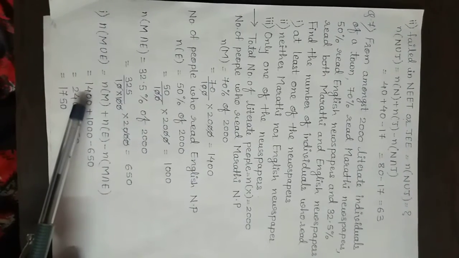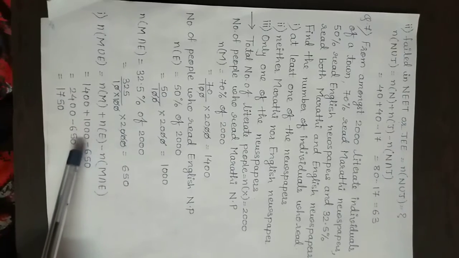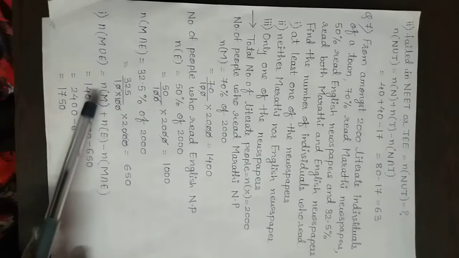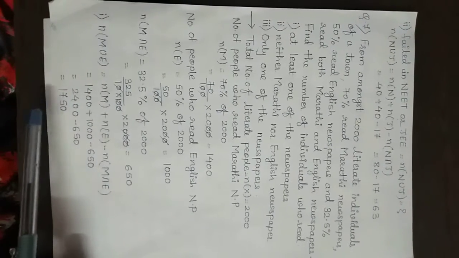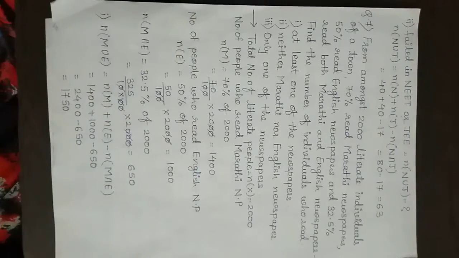By substituting the values, we get 1400 plus 1000 minus 650. So we have 2400 as the addition of the first two numbers, minus 650, that is equal to 1750. That is the answer for the first question.